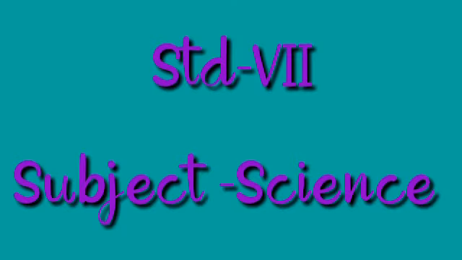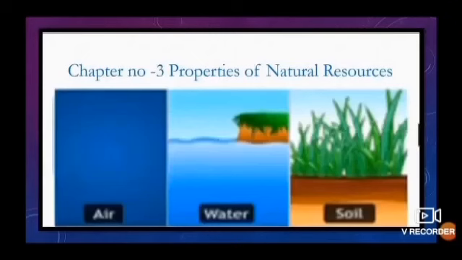Standard 7th subject Science. Chapter number 3, Properties of Natural Resources. In our previous video, we had studied about properties of air, atmospheric pressure, wind, condensation, humidity of the air, dew, scattering of light, temperature regulation and transmission of sound. Now we are going to study properties of water.